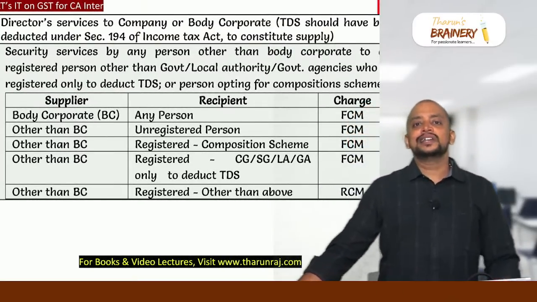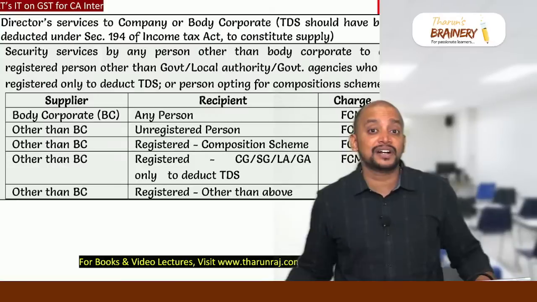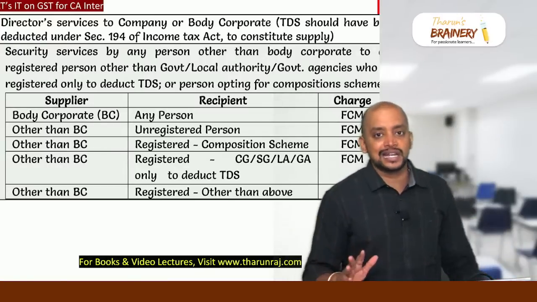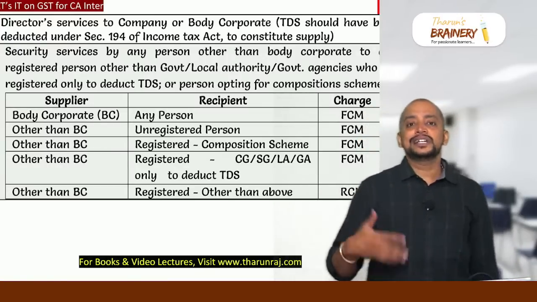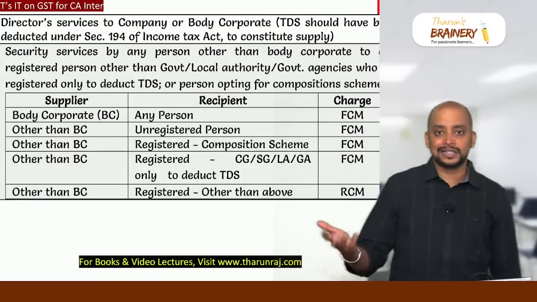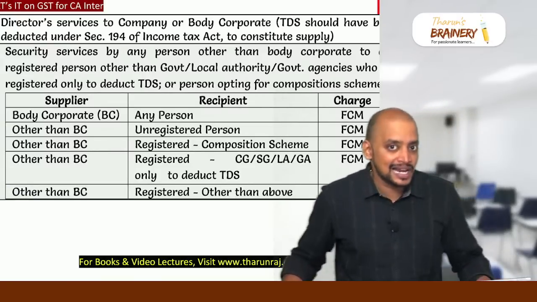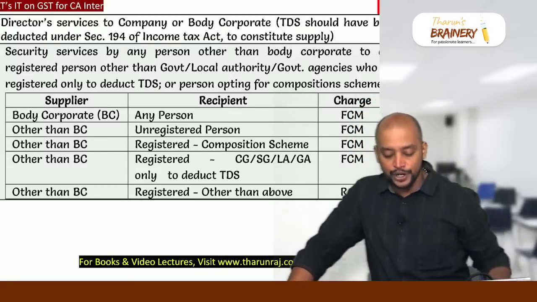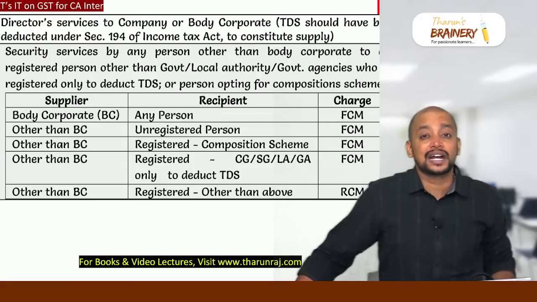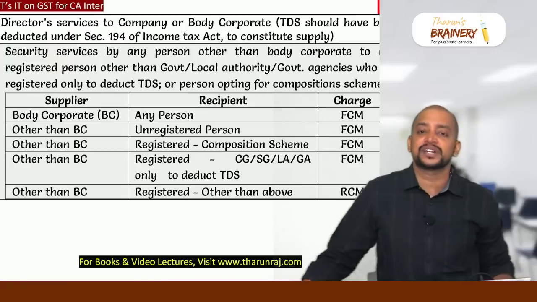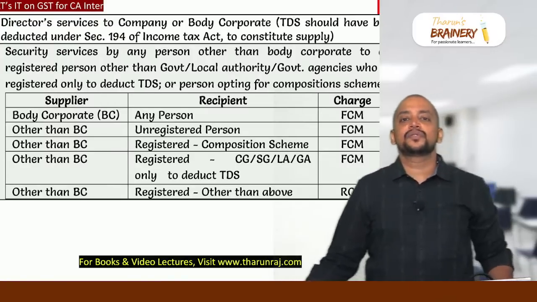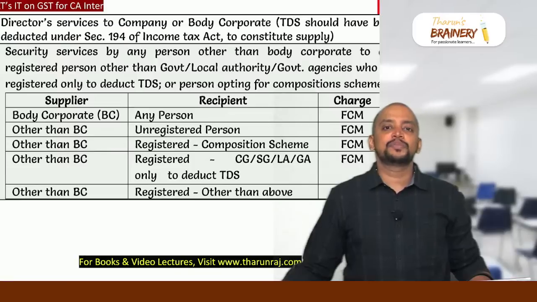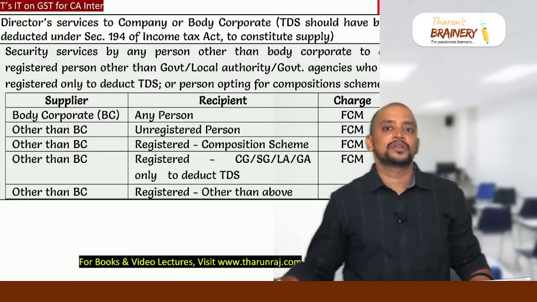But remember, the remuneration paid to the director should not be covered under TDS 192. If TDS 192 is applied, it will always be salary. On that there is no GST. So if the TDS is under any other section, 194 like that, then only it will not be treated as salary, and consequently it will become supply, and liability to pay GST is on the company or body corporate. Suppose the director is not acting in the capacity of a director but in a personal capacity, say the director has one property which he gave on rent to the company, then here he will not be a director, he will be a normal person, and it should be treated normally.